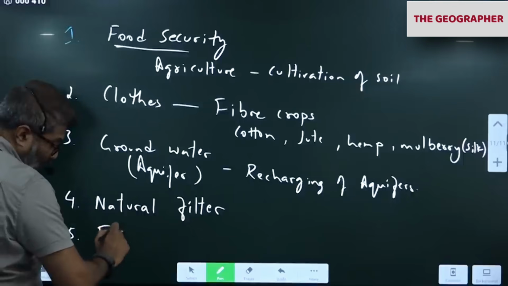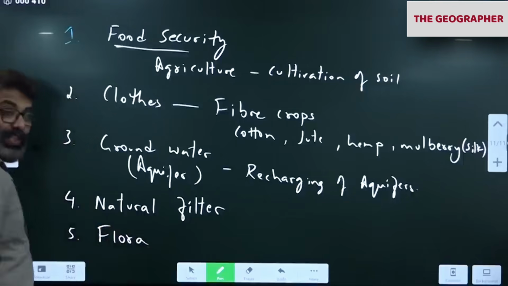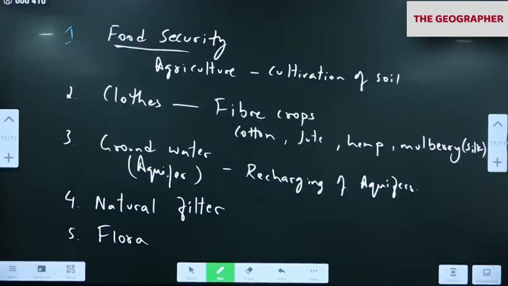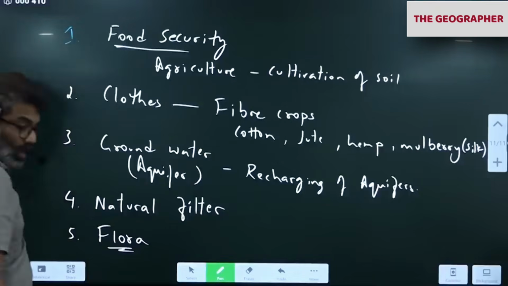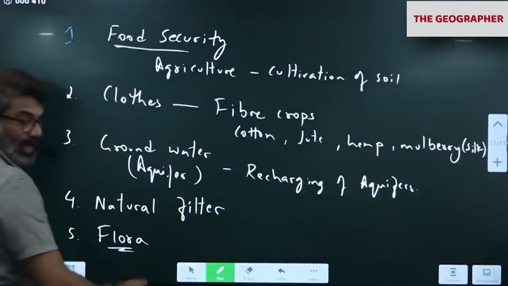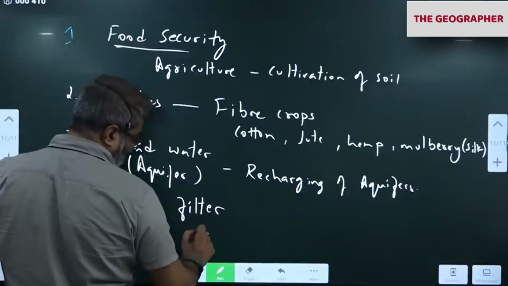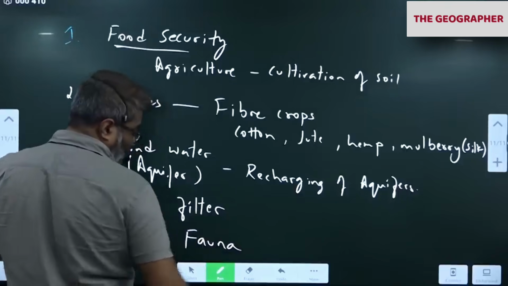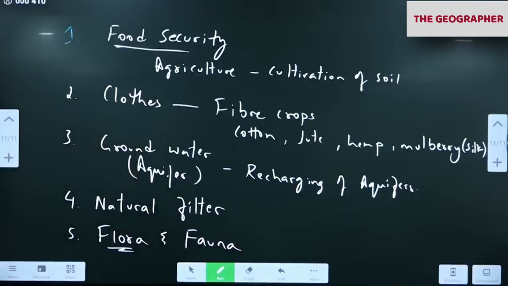So soil provides support, water and nutrients. So please remember, soil supports flora and fauna. Fauna means animals.